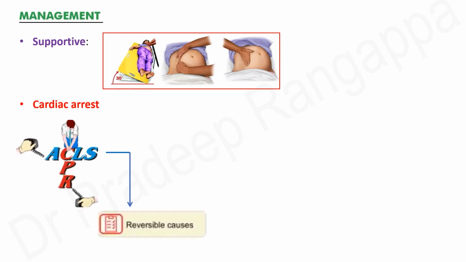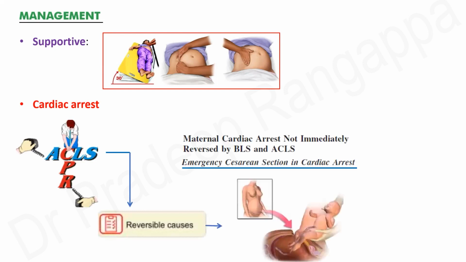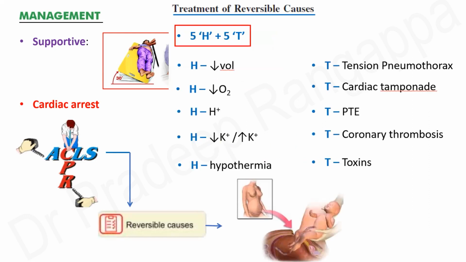And whilst we are doing this, obviously one has to look at all the reversible causes, and emergency section has to be done even in the setting of cardiac arrest, because cardiac output would not improve unless an emergency C-section is done in this situation. So the time is gold. Very immediate emergent measures have to be undertaken to save the life of the mother by delivering the fetus.